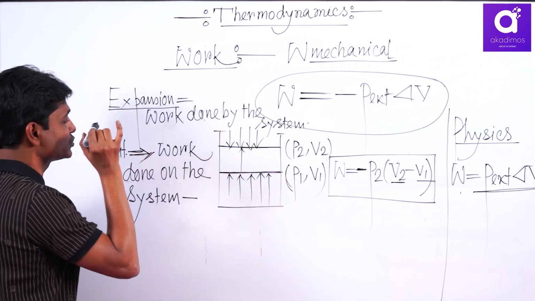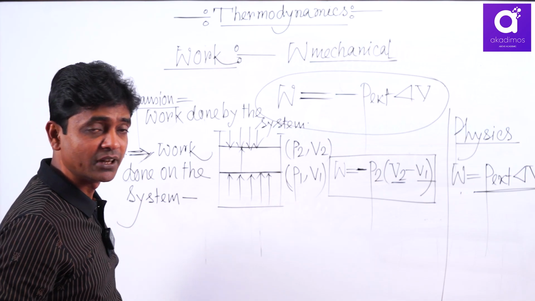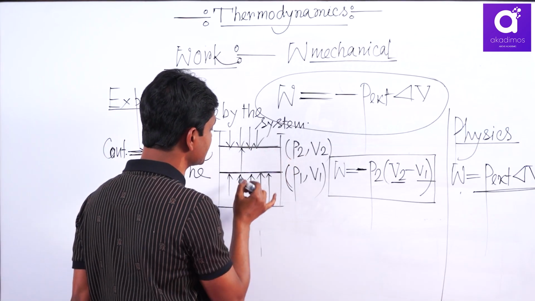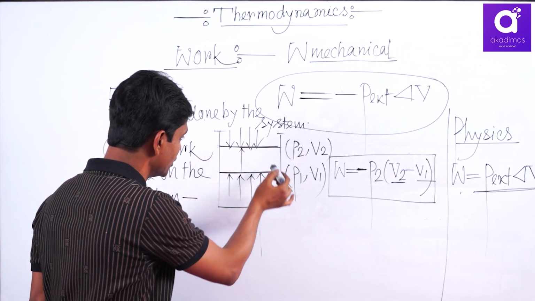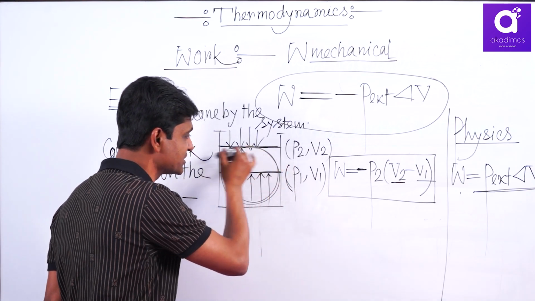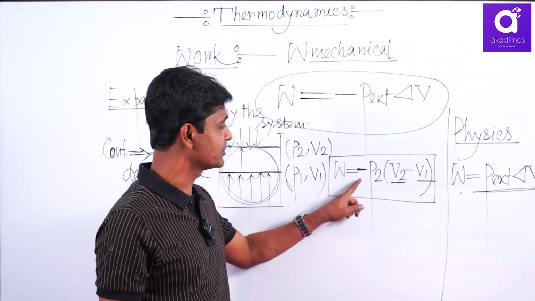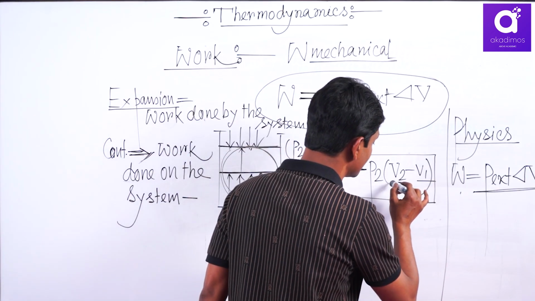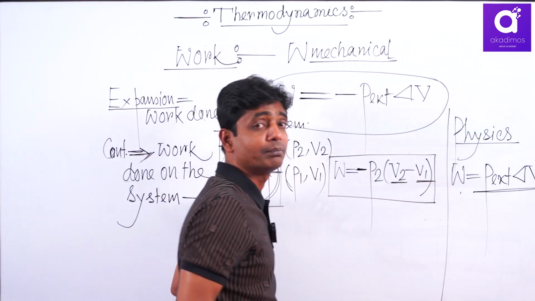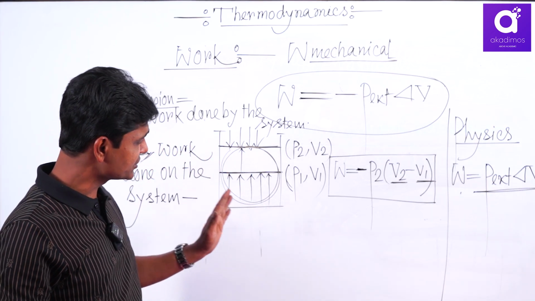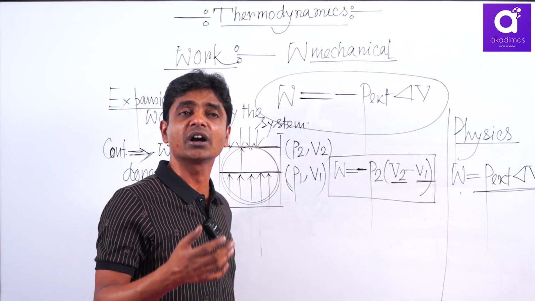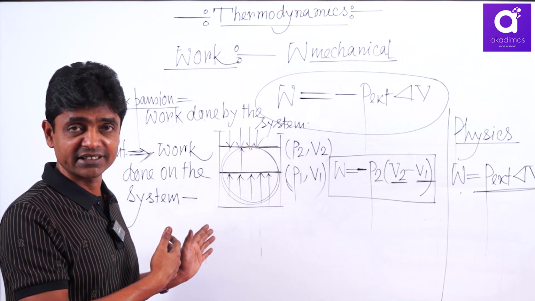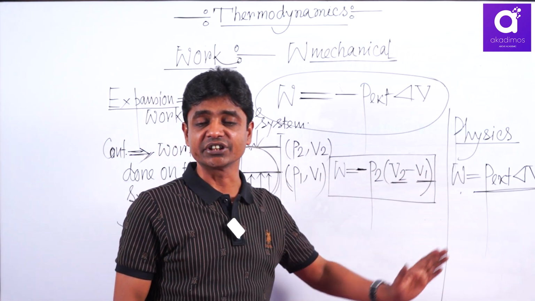Any contraction means work done on the system. And if you do work on the system, that is nothing but energy, which increases the energy of the system. That's why automatically from the expression you will get positive work, since for contraction V2 is less than V1. This is the difference between the sign convention of work in the IUPAC convention, that is chemistry, and in physics.